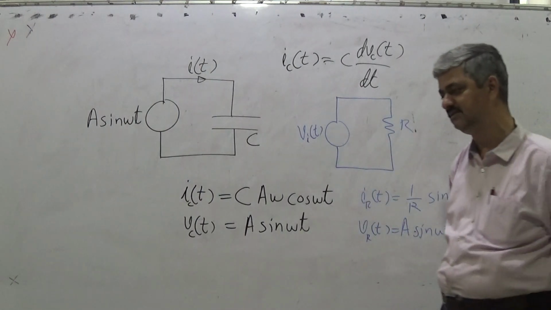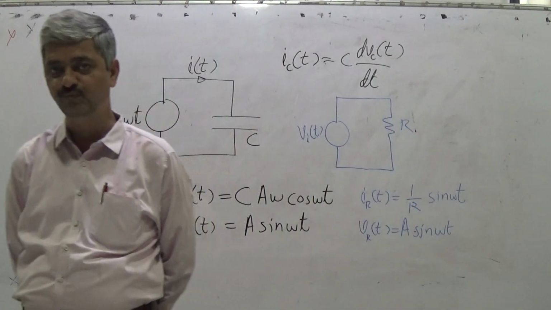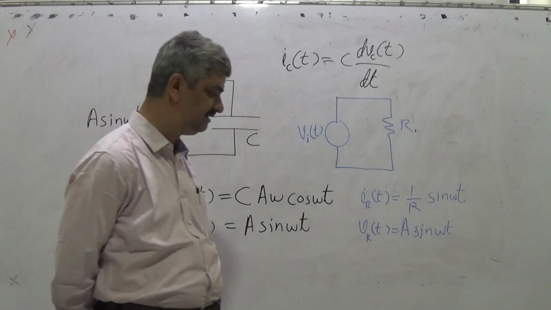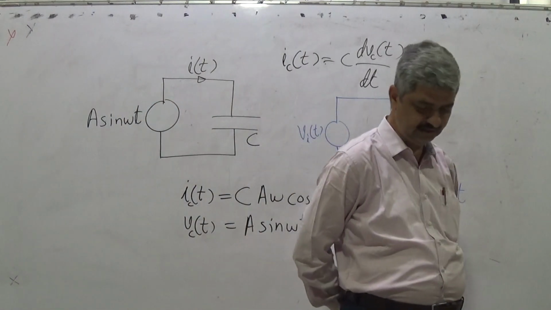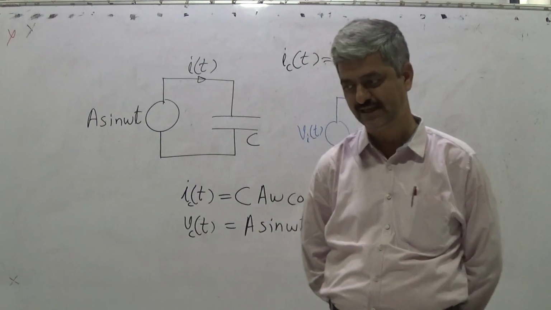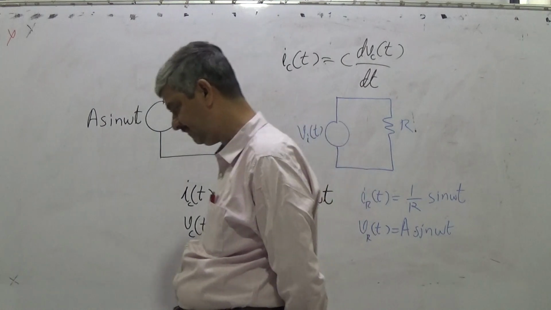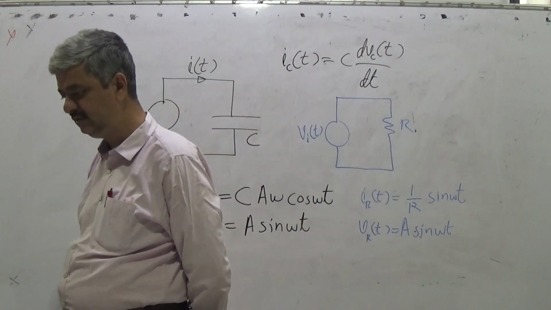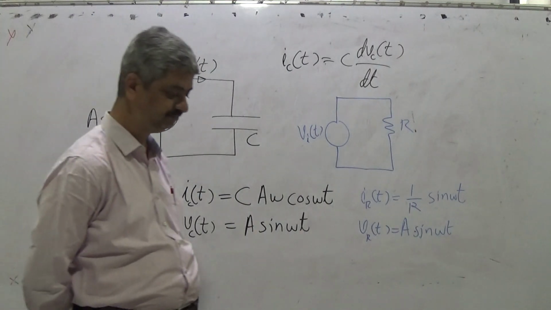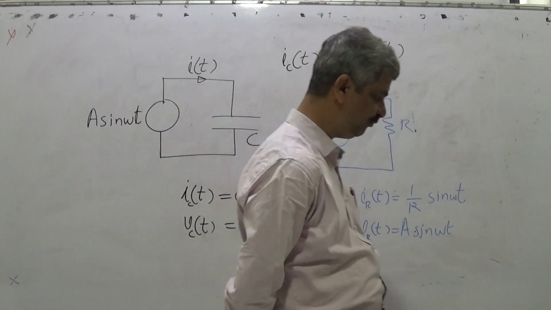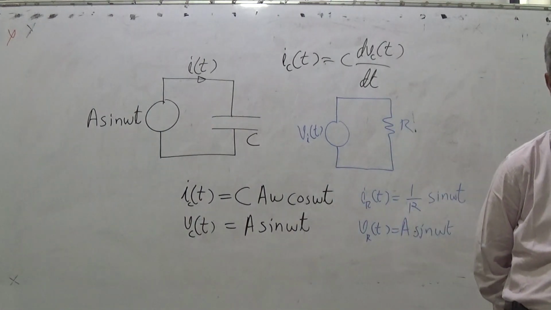Resistance of a resistor is the ratio of voltage across a resistor upon current through a resistor, and it is always constant. Ratio of voltage and current for a resistor is always constant.